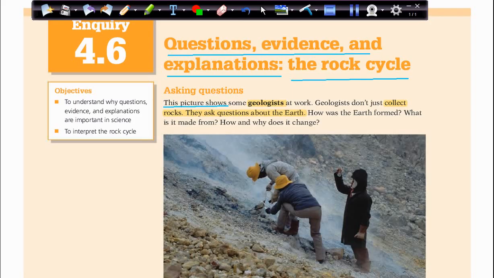This picture shows some geologists at work. Geologists don't just collect rocks. They ask questions about the earth. How was the earth formed? What is it made from? How and why does it change? So these are geologists. Geologists are scientists who study the origin of the earth, the structure of the earth, how the earth formed.